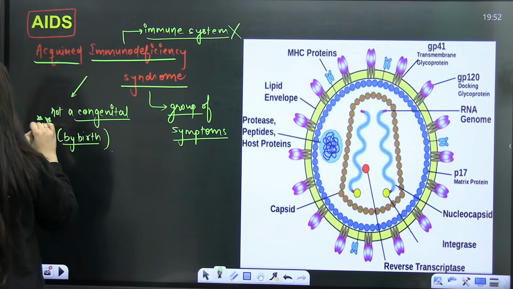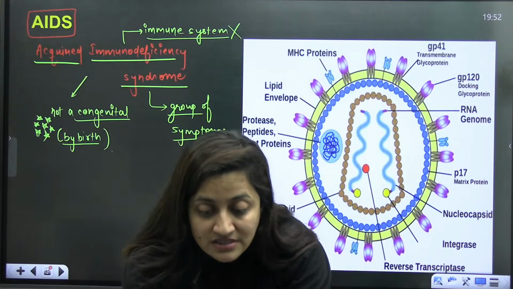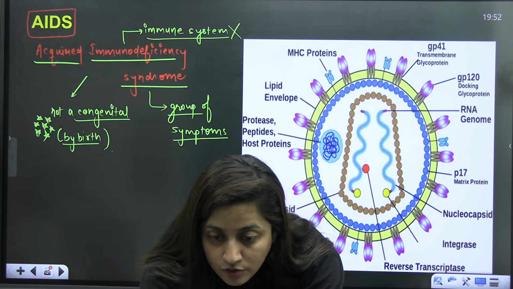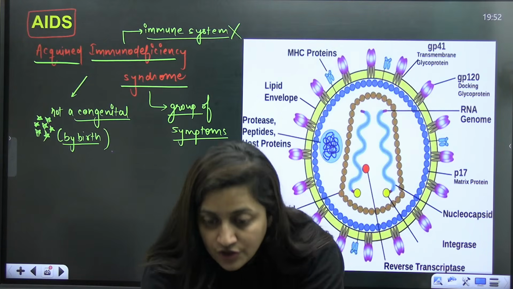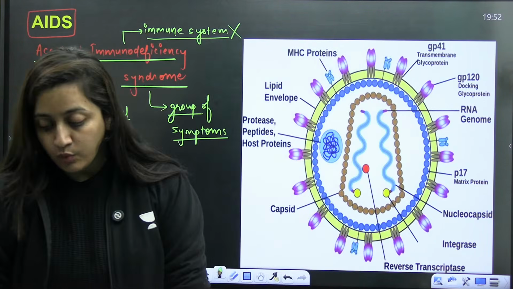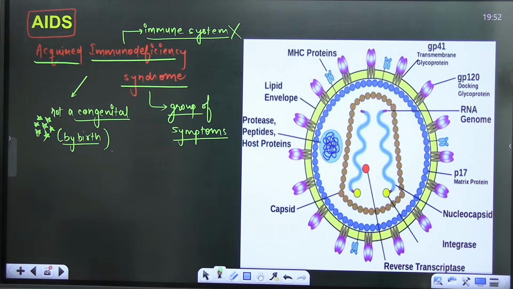So the immune system is not functional, and just imagine once that if our immune system is not functional, so what do you think? If the immune system is not functional, do you think we will be able to survive? We will not be able to withstand a simple cold. Are you getting it?